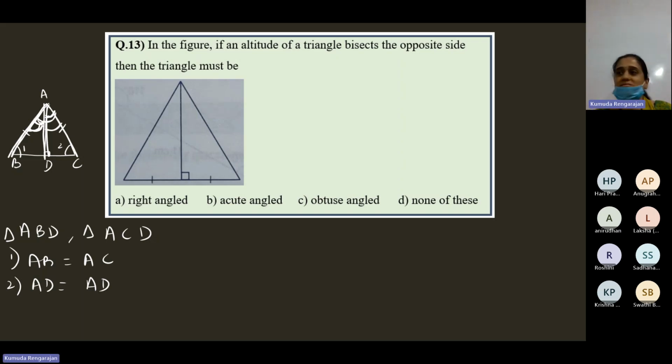Can we say that AD is perpendicular and it makes 90 degrees? Yeah, 90 degrees is correct. You can write 90 degrees. Correct. So what rule is it? AAS, ma'am. AAS is correct. But what's the other thing you can say? Any other rule can be used? AAS is correct, Swati.